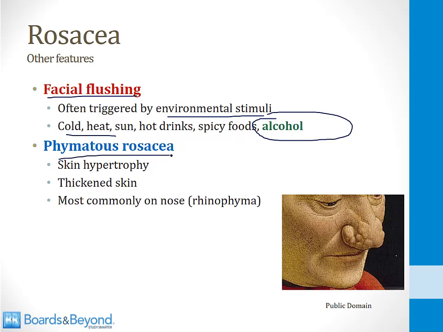You don't see this much in the modern era, but this used to happen years ago. So recurrent episodes and chronic inflammation from rosacea would lead to skin hypertrophy and thickened skin. This would commonly occur on the nose, which was called rhinophyma, and this is a drawing of a man with rhinophyma, as I said before, usually something you don't see in the modern era.